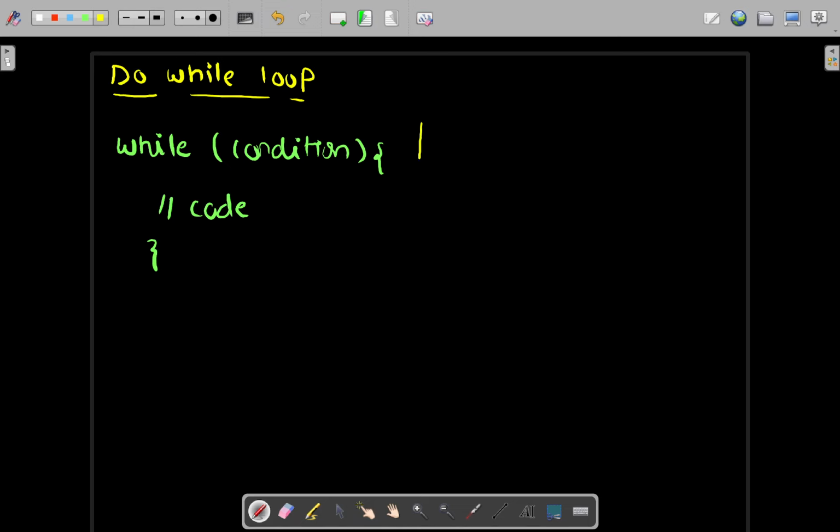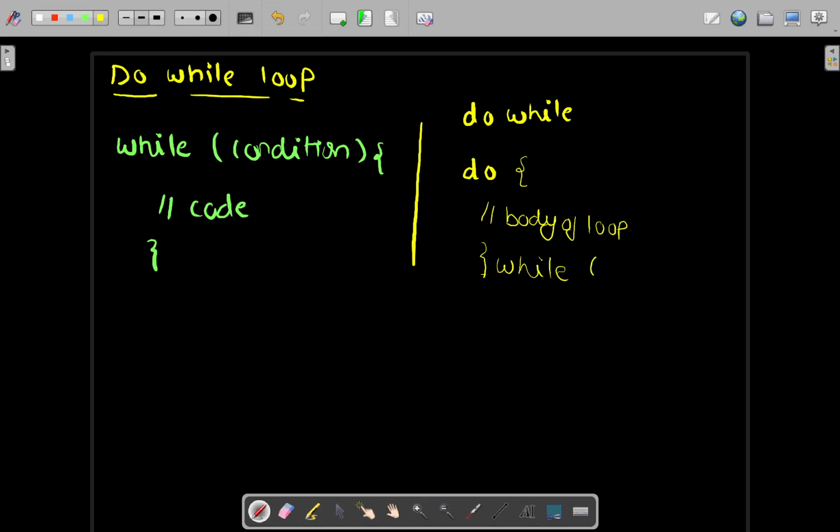But in the case of a do while loop, the only change is that it is a do while. The syntax says first you need to write do, then you write the body of the loop, and after that you check the condition with while. In a while loop, if the condition becomes false in the first iteration, then the body of the while loop will not execute.